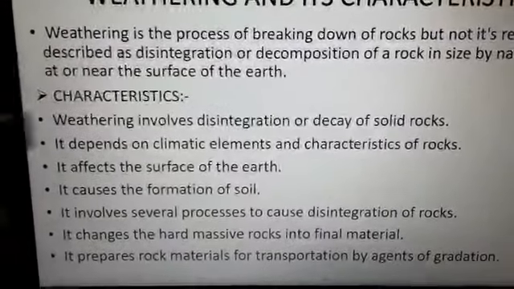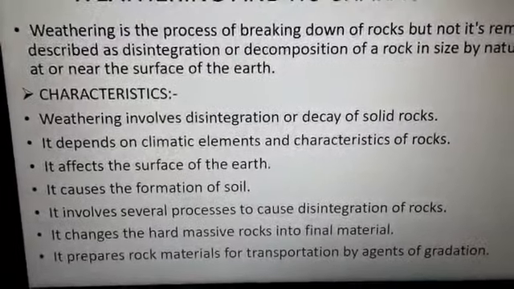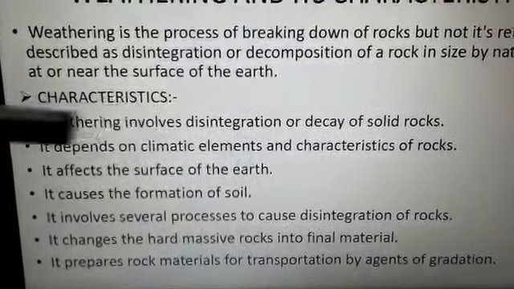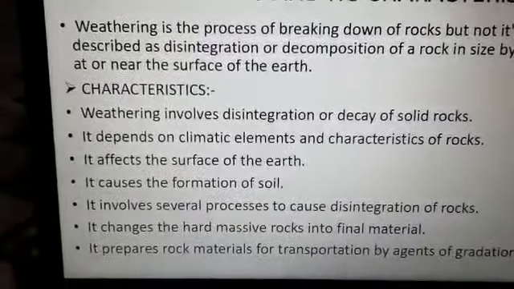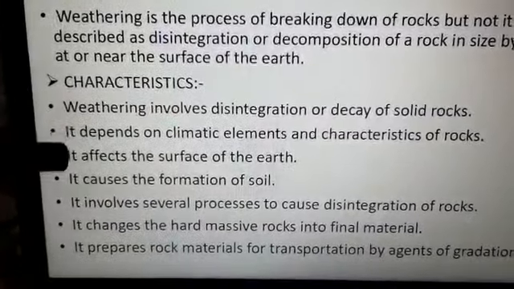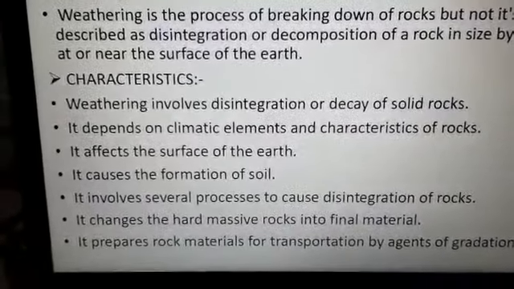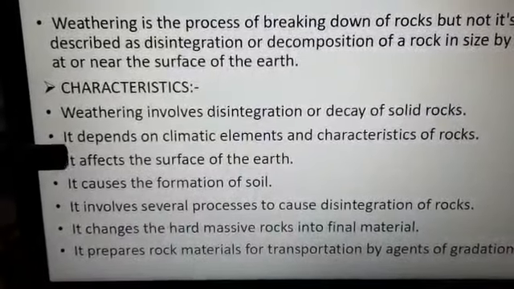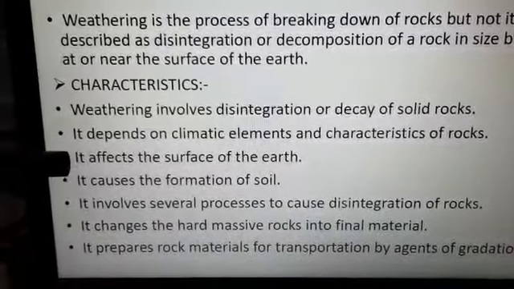Now the main characteristics of weathering. Weathering involves disintegration or decay of the solid rocks. Now it depends on the climatic elements and the characteristics of the rocks. It affects the surface of the earth. The shape and the size of the landforms changes because of the weathering.